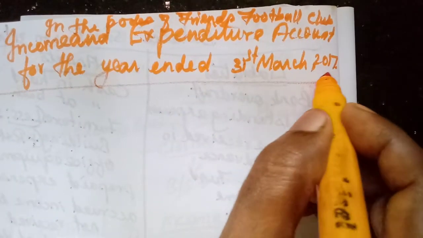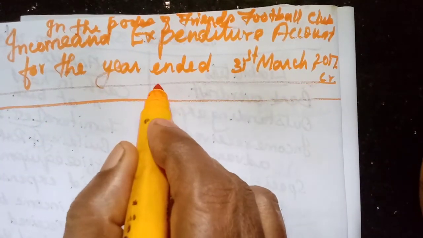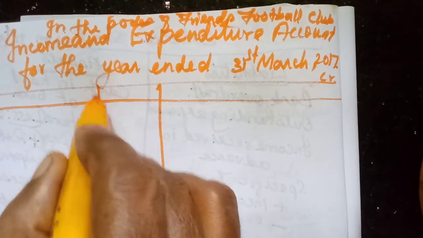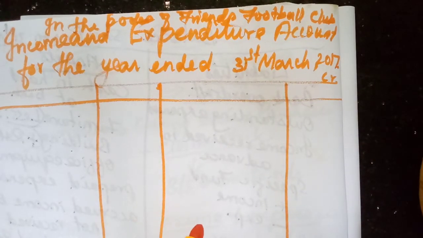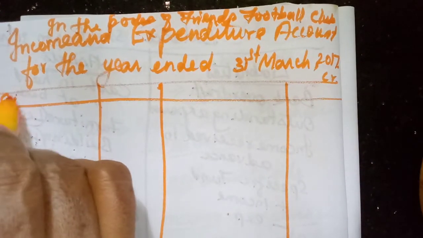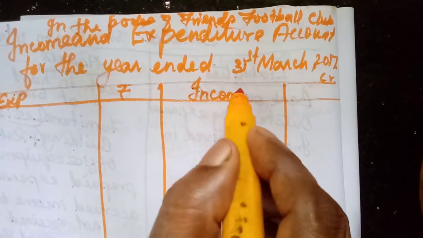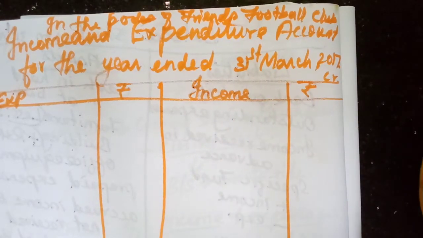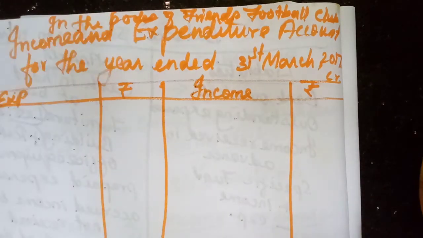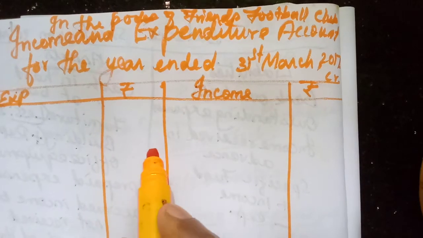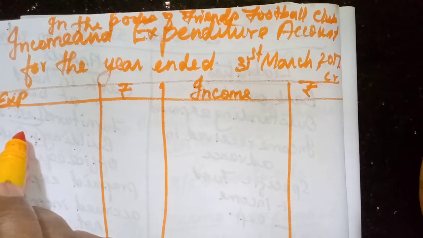Then debtor creditor. Then another line to write the particulars. Here one column. You will have two columns there. Okay. Here expenditure rupees. Here income rupees. You have to see from that expenditure side means you have to see the payments from in the book.